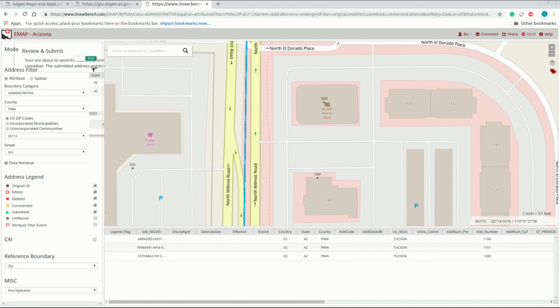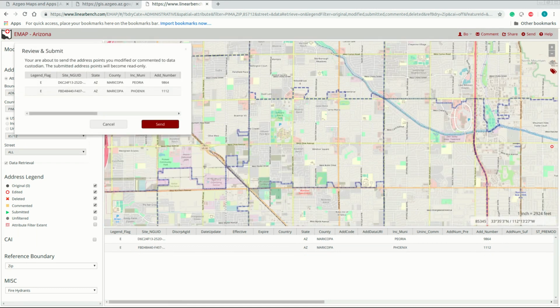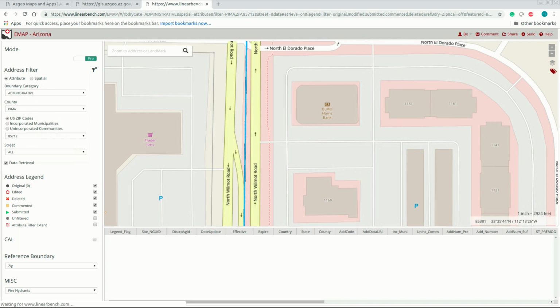When you are all done with your edits and suggestions to address points, you can send them to the data provider by clicking the Send button on the menu bar. You can go through your changes on the list and make sure everything is correct. And then click Send.